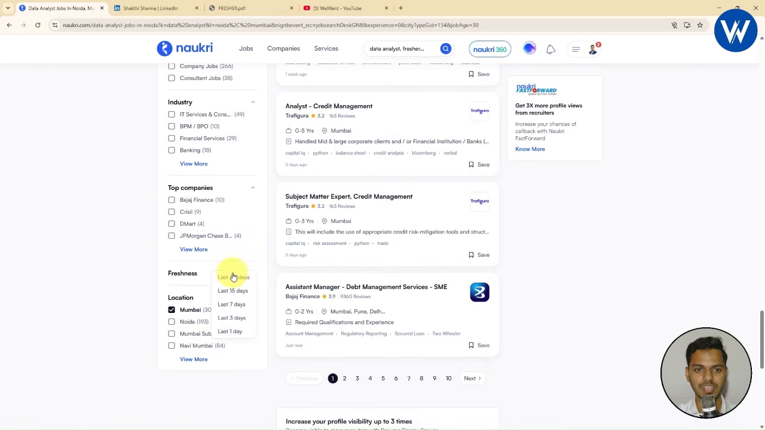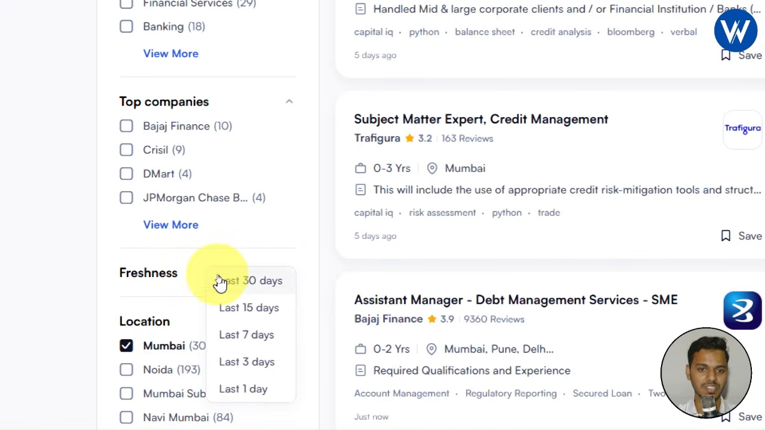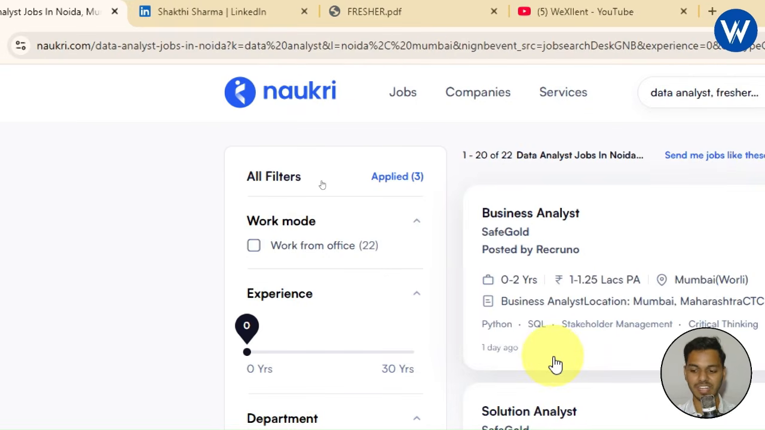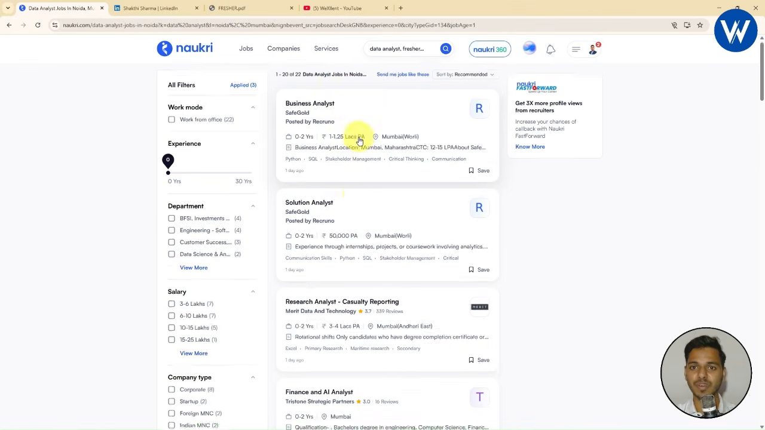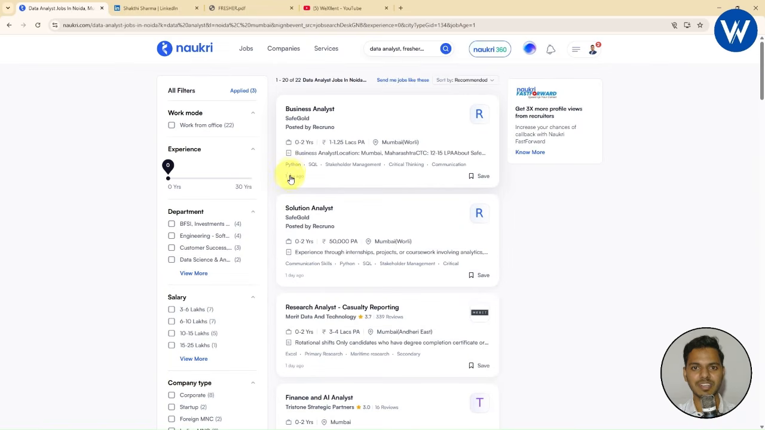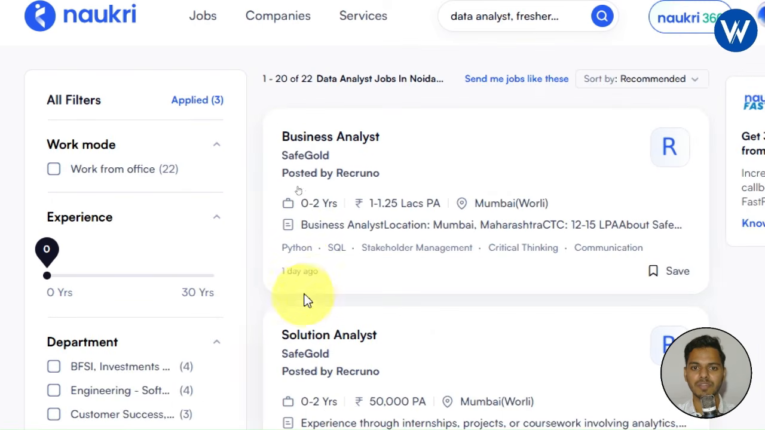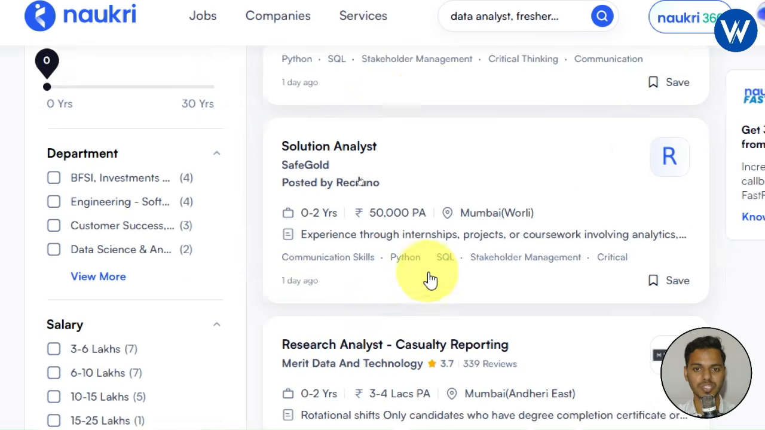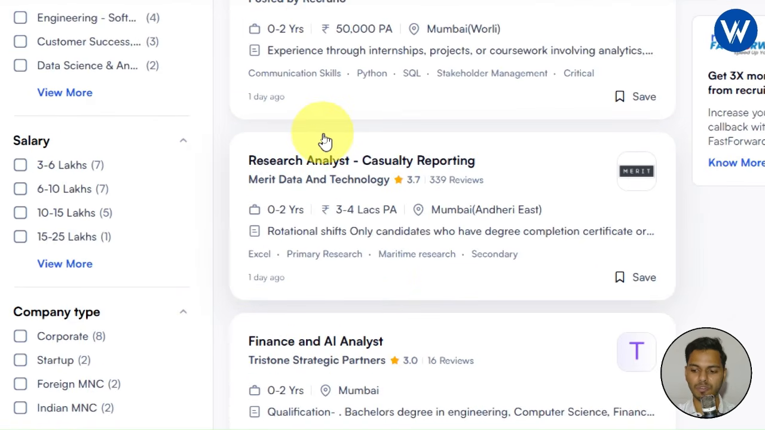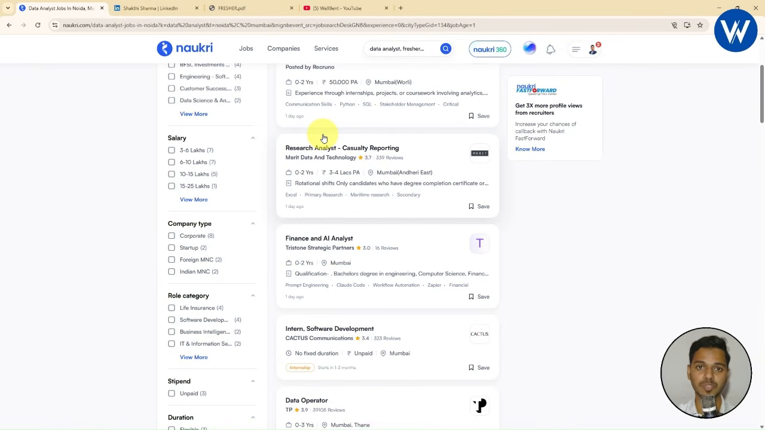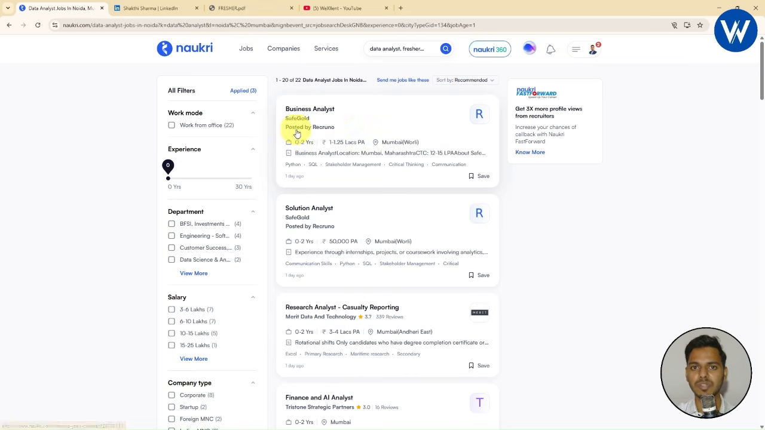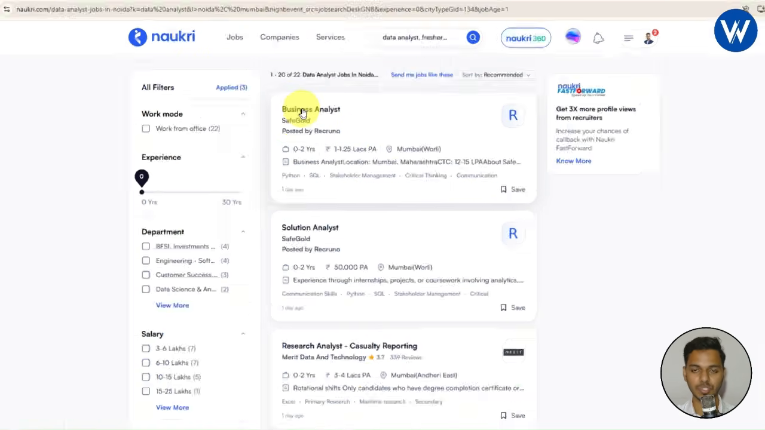Now it is very simple, guys. Just click on this freshness, and from here select last 1 day. Once you click on this filter, last 1 day, finally you will get all the jobs which are present in the Mumbai location, as well as the time also. Like here you can notice a business analyst job posted 1 day ago. Now you can see 1 day ago, 1 day ago. So basically by applying the filter, you will see only the jobs which are posted 1 day ago, as well as only the Mumbai location, right?